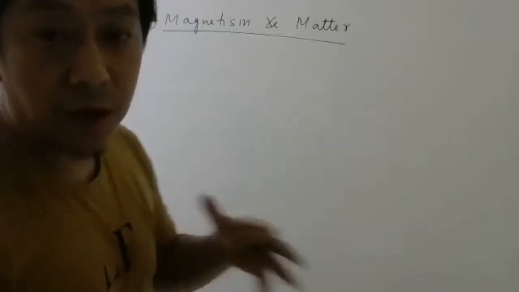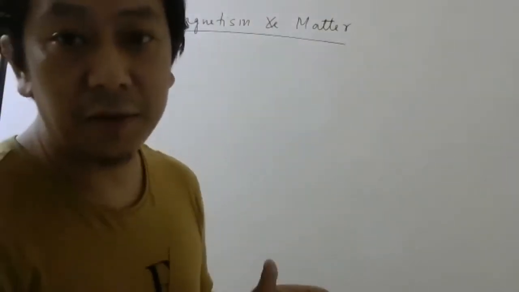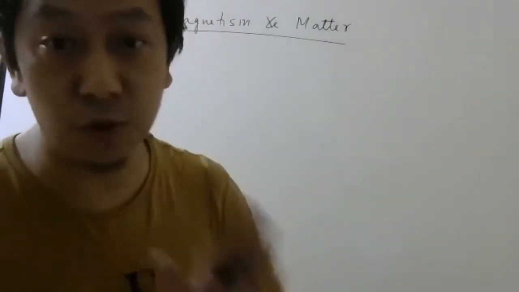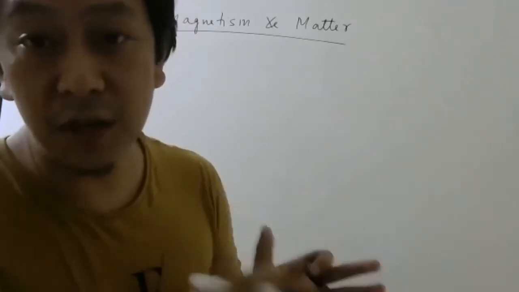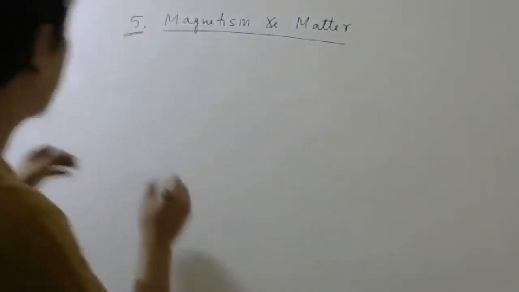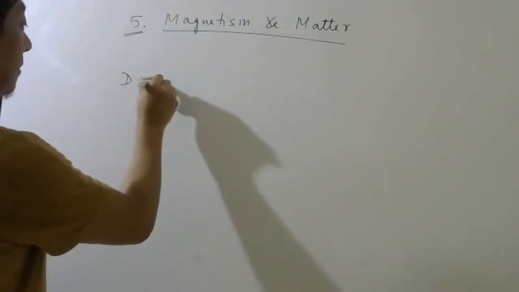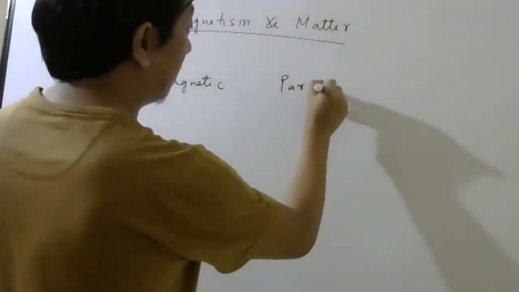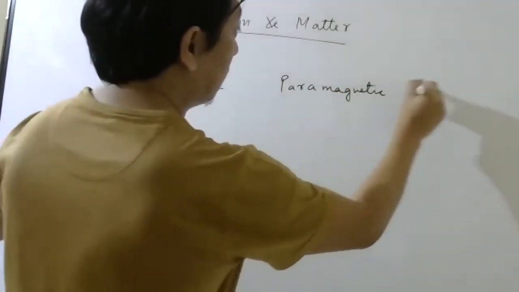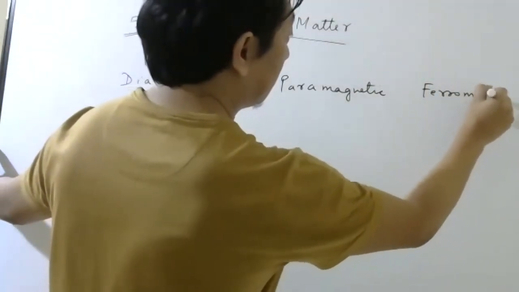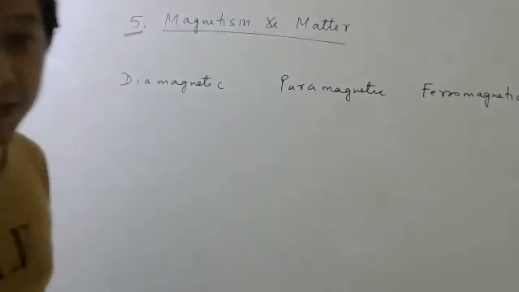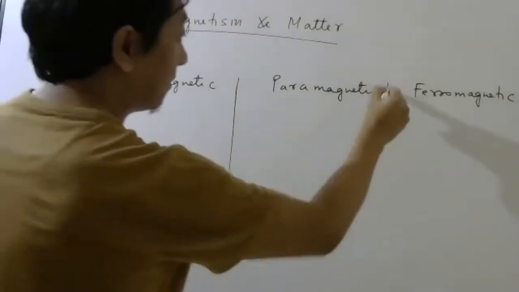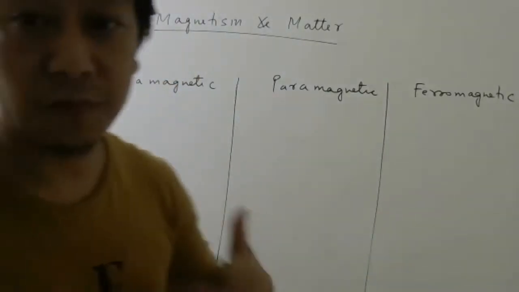So, as I told you, out of so many materials, we classify the magnetic materials into three groups. Within that group also, there will be some classification which we don't have to study. But generally, there will be three groups of these magnetic materials. The first one is diamagnetic material. Then we have paramagnetic material. Then we have ferromagnetic material.